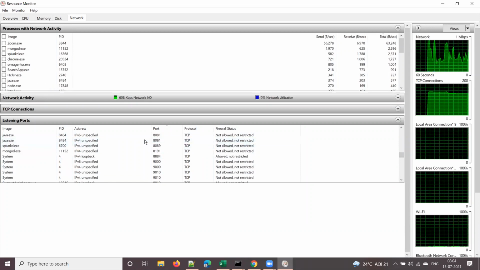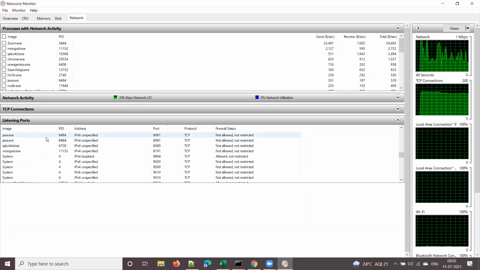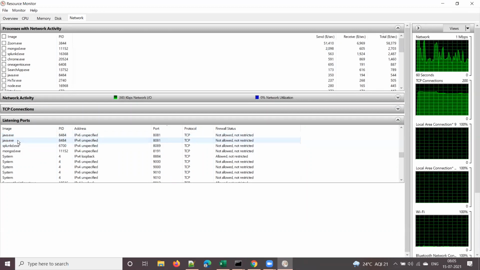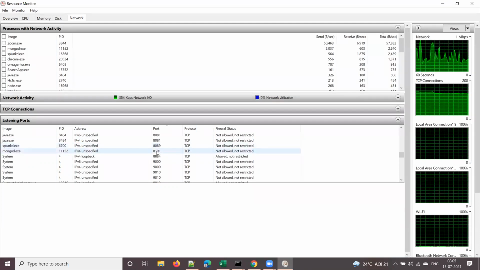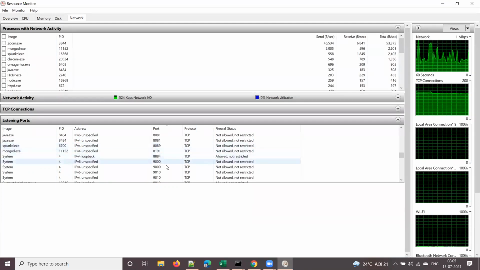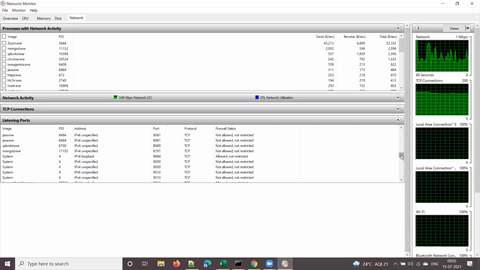Here you can see 8081, the process running is java.exe, of course. But actually Jenkins is running over there. Jenkins is developed in Java, it's a Java program, that's why it is showing as java.exe. And Splunk is running on 8089 and MongoDB is running on 8191 and so on. You see different port numbers over here.